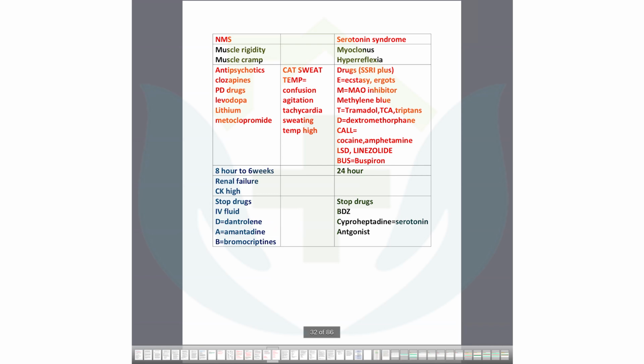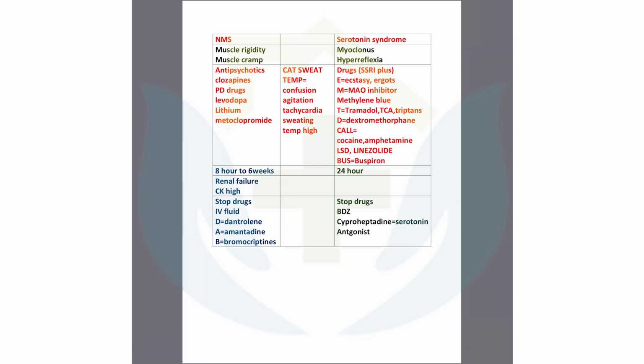Now the neuroleptic malignant syndrome and serotonin syndrome you need to know. The two syndromes which occur with medications. Very, very important syndromes. One syndrome is for the antipsychotics and another syndrome is mostly for the antidepressants. So you need to read these two within this box. The common symptoms are these: confusion, agitation, tachycardia, sweating, temperature high. So you can say CAT SWEAT temperature: confusion, agitation, tachycardia, sweating, temperature. This is common for both syndromes, neuroleptic malignant syndrome and serotonin syndrome.